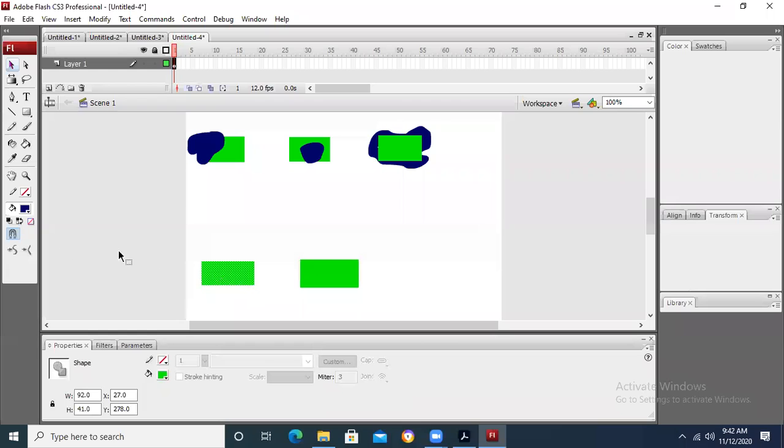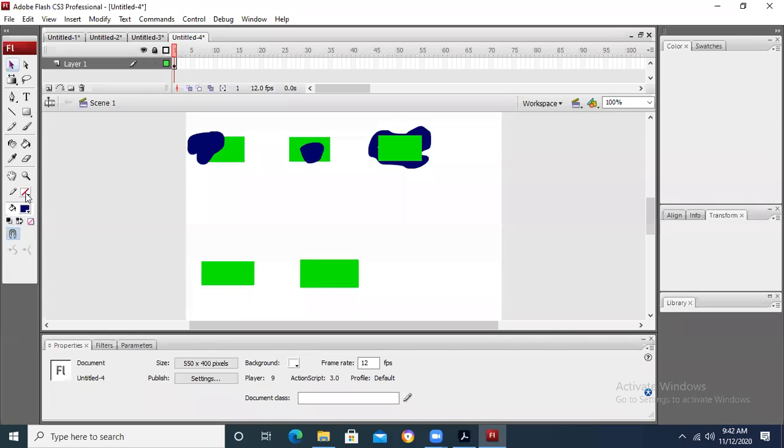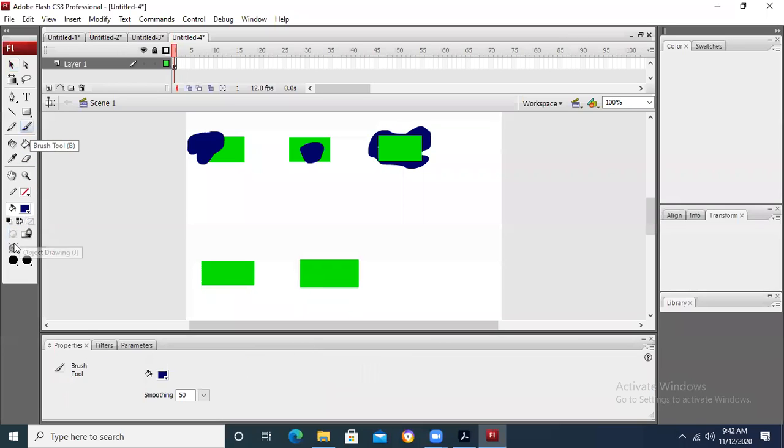Yes, in paint selection, the object that we have selected, when we are drawing on it, smoothing is 50%, so let me increase it by 100%, and then we see the result.